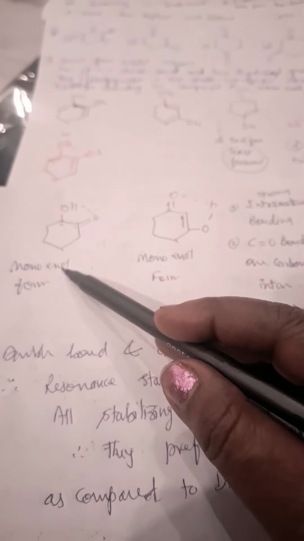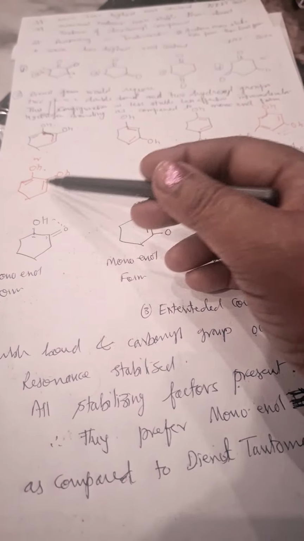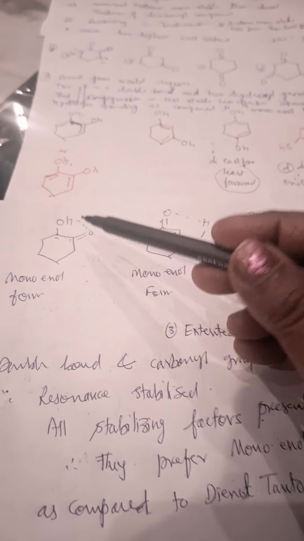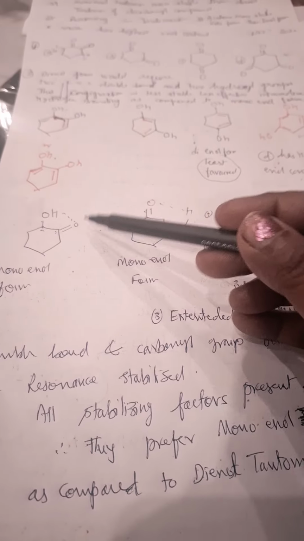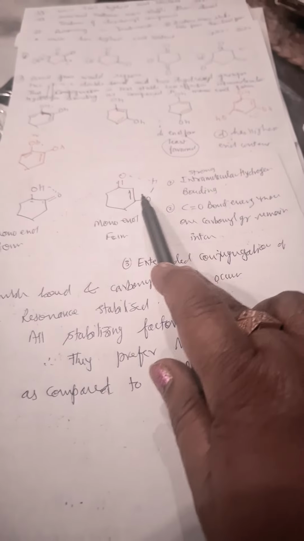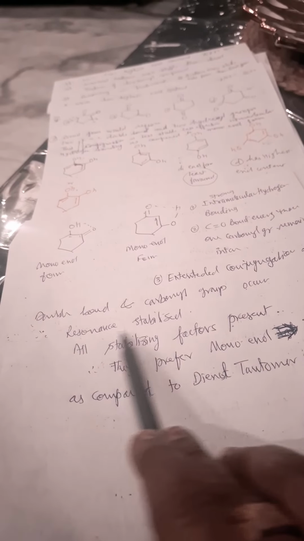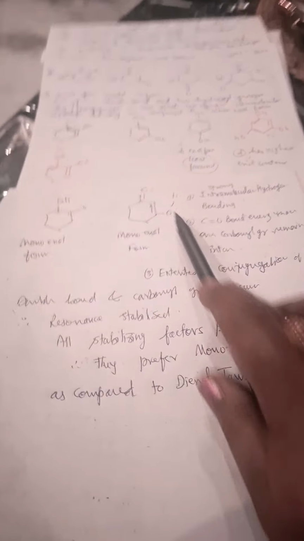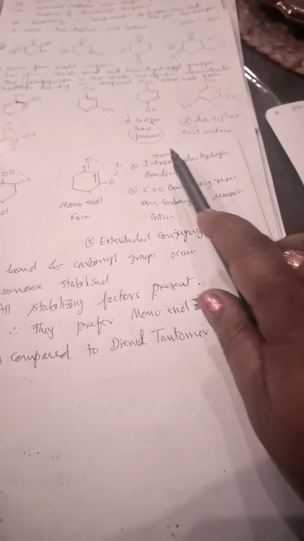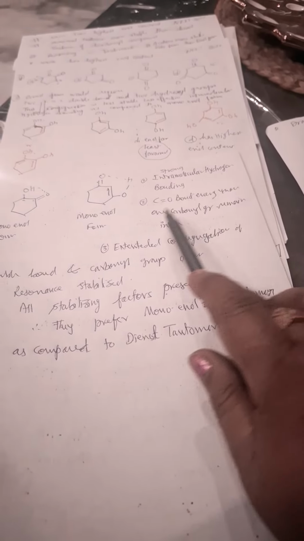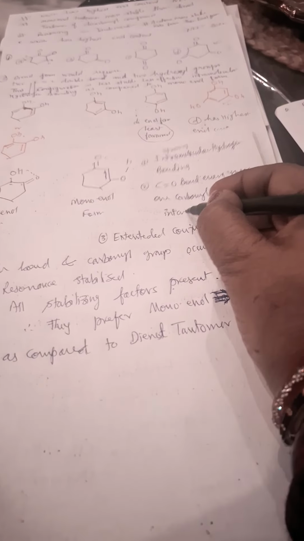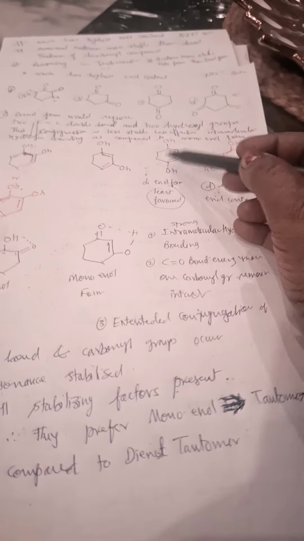See, the monoenol tautomer is more favored as compared to the dienol tautomer. Here, because a carbonyl group is present as well as intramolecular hydrogen bonding, and extended conjugation of the double bond and carbonyl group takes place. So extended conjugation of the double bond and carbonyl group gives resonance stabilization. All stabilizing factors are present: intramolecular hydrogen bonding, the C double bond O bond energy is more, and one carbonyl group remains intact here. Okay, so you see here the carbonyl group